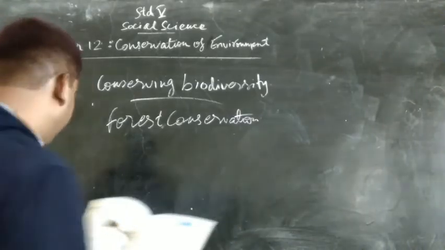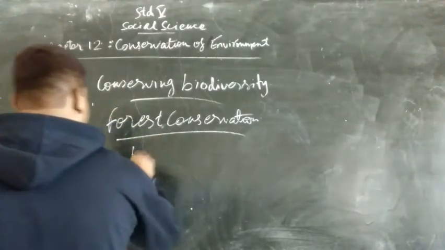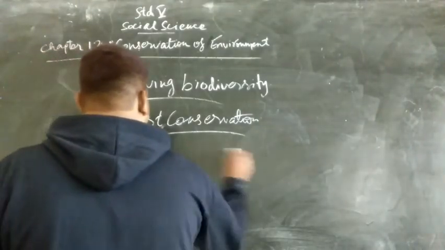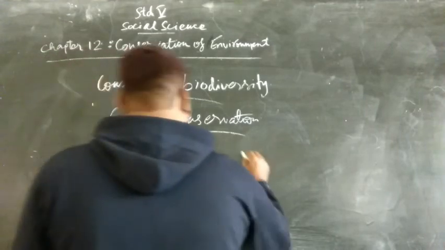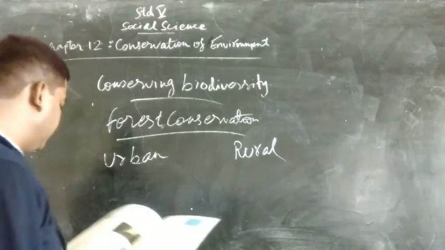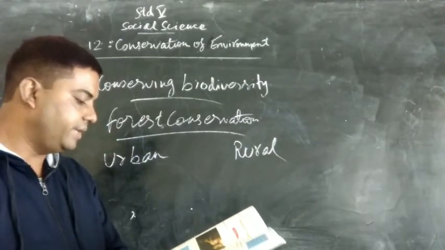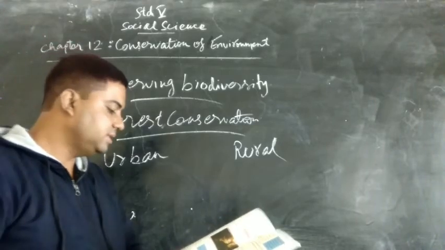Now we come to two categories of management under forest conservation, that is urban forestry and rural forestry. Urban forestry pertains to the management of trees on public lands like parks and roadsides.